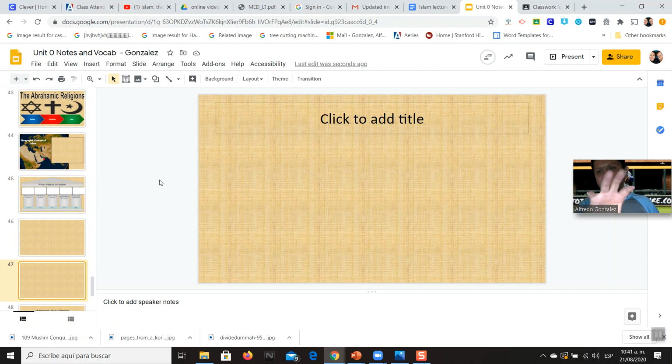Now the notes that I have, there's some graphics on there. You don't have to put all the graphics. Just write the notes here. If it gets confusing, you don't have a text box here. So there's one of two things you can do.